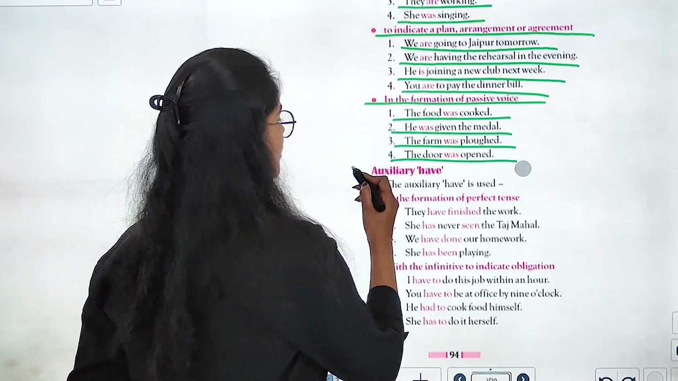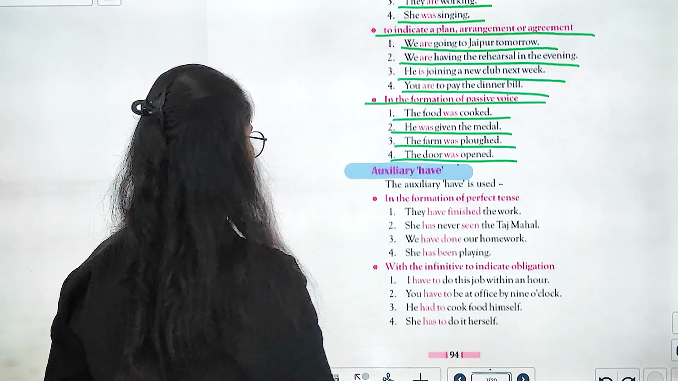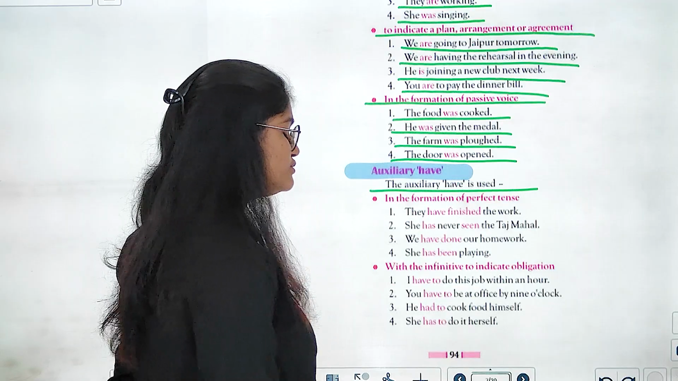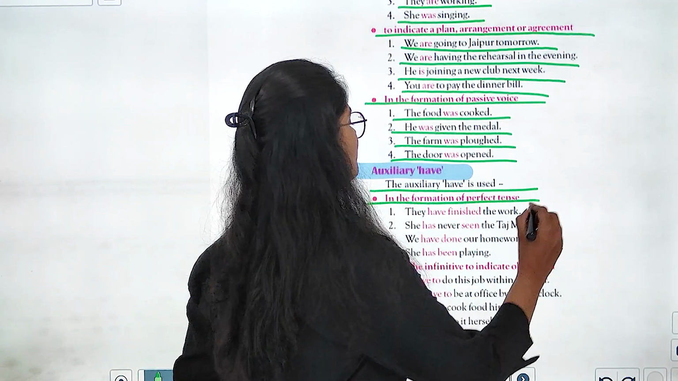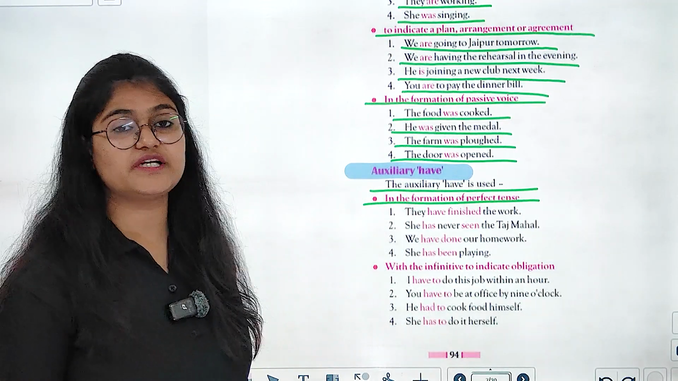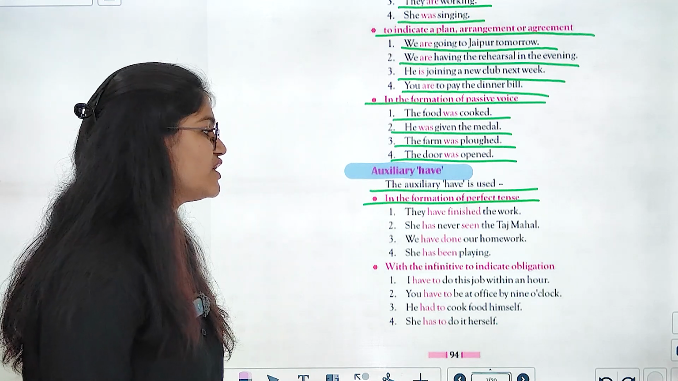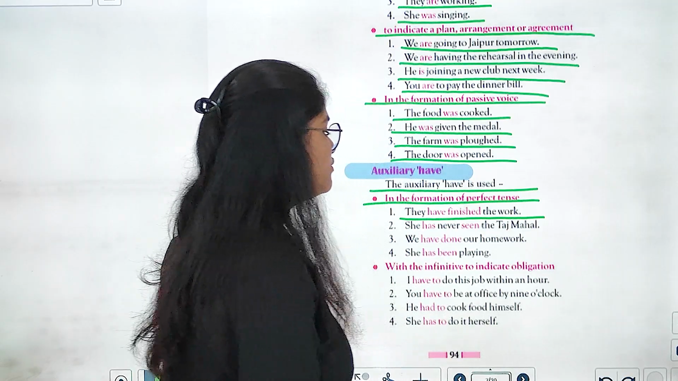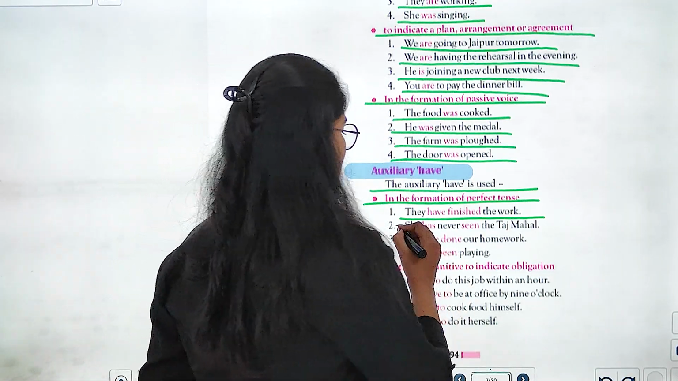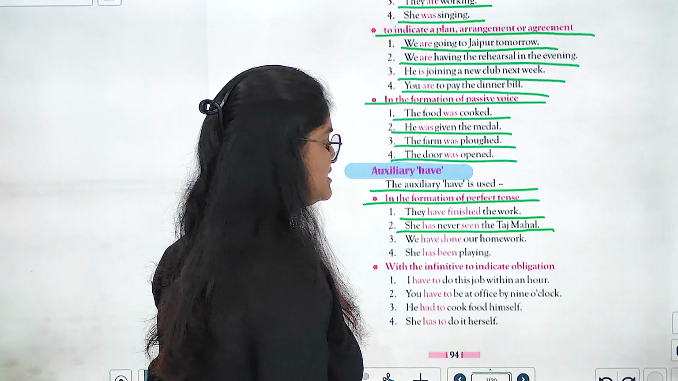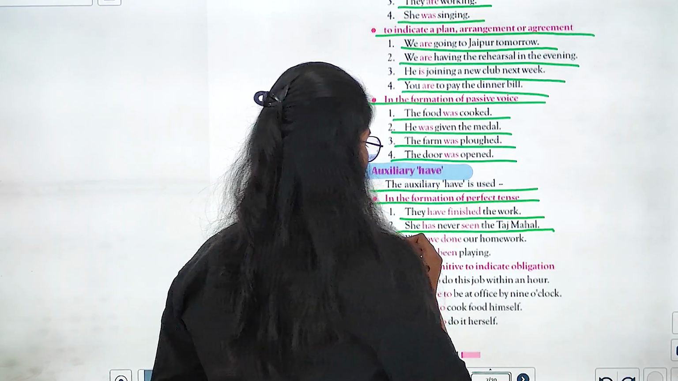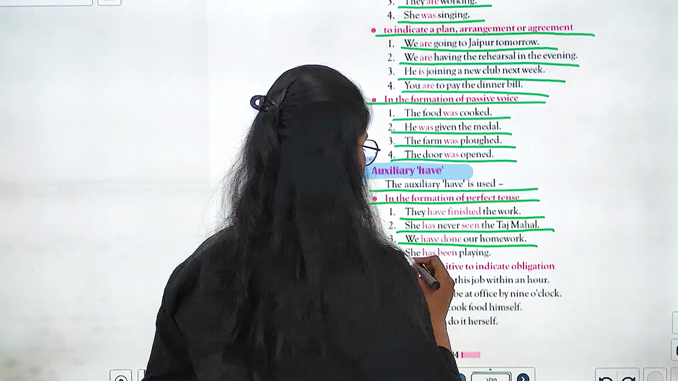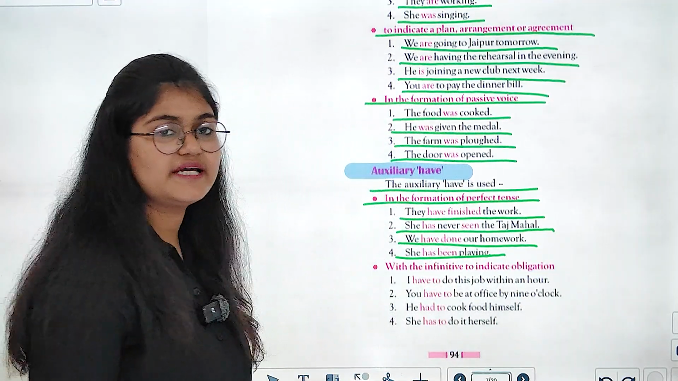Next we have auxiliary have. So अब auxiliary have कहाँ use होता है? The auxiliary have is used in the formation of perfect tense. जब हमें perfect tense बनाना होता है तब हम have का use कर सकते हैं. They have finished the work. She has never seen the Taj Mahal. We have done our homework. She has been playing.